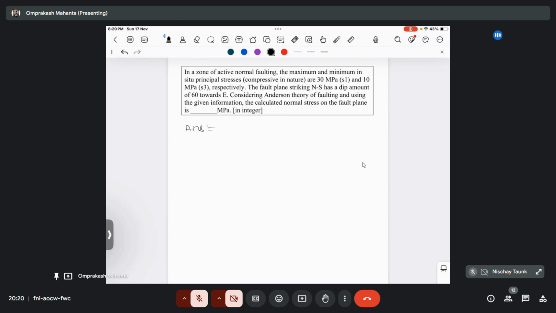In a zone of active normal faulting, the maximum and minimum in-situ principal stresses are 30 MPa, that is sigma 1, and 10 MPa, that is sigma 3 respectively. The fault plane is striking north-south and has a dip amount of 60 degree towards east. So considering Anderson theory of faulting and using the given information, what will be the normal stress on the fault plane? So here your sigma 1 and sigma 3 are given. Sigma 1 is given as 30 MPa, and sigma 3 is given as 10 MPa.